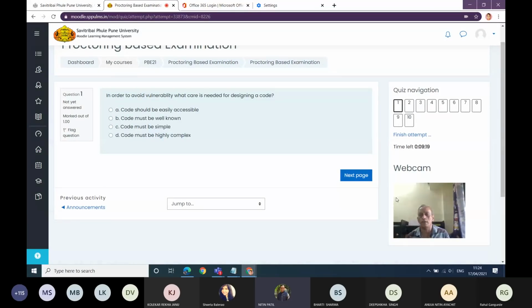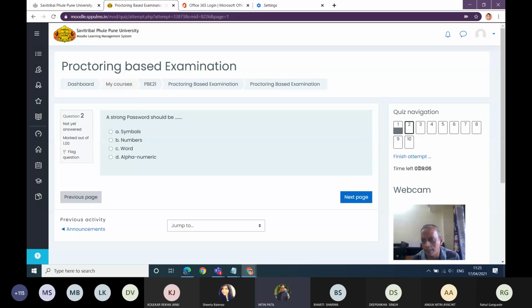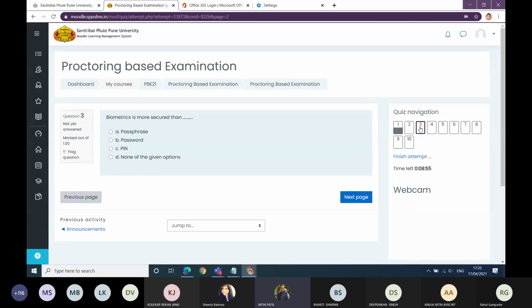Fine. So now I permitted that, and I will start solving this exam. Okay, what are the questions given to me? You will see the amount of duration time left shown here. Every time I go to a question, the webcam is going to capture it. Suppose I don't want to solve question number 2, I can go to question number 3 anyway, or I can even go to the next page if I want.